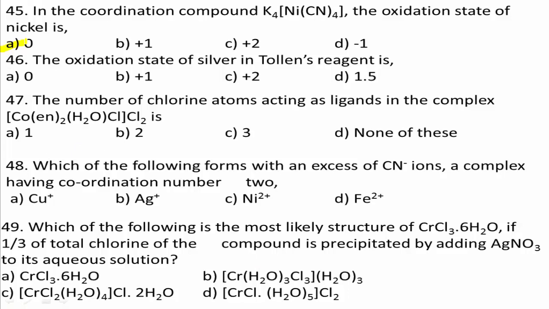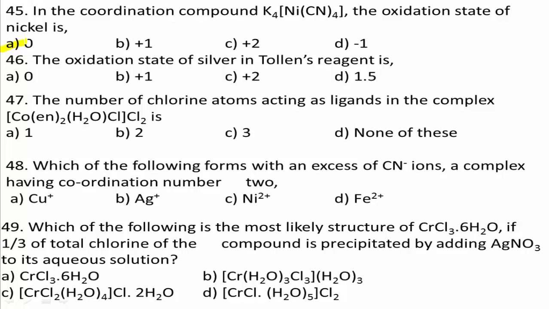Next question number 46. The oxidation state of silver in Tollens' reagent is: option A 0, option B +1, option C +2, option D 1.5.